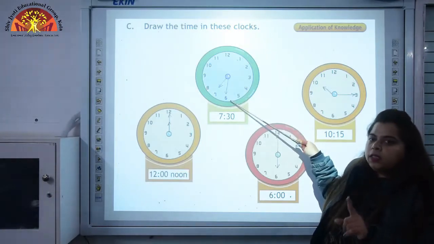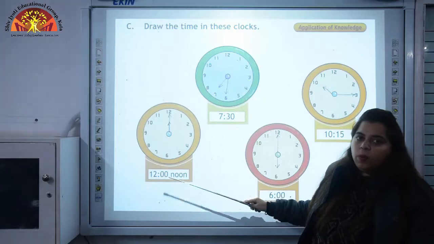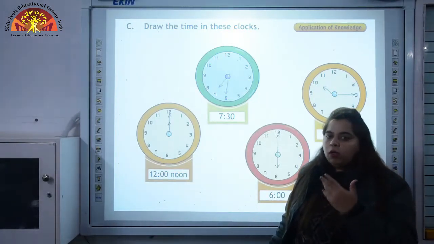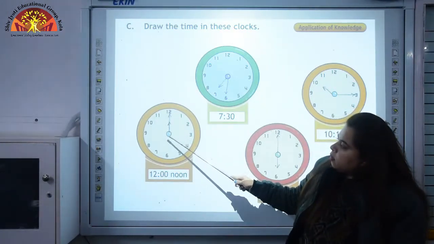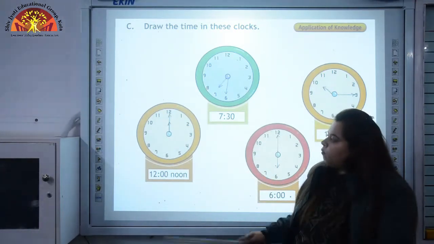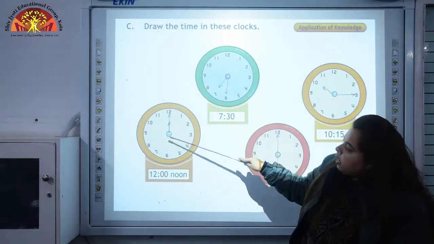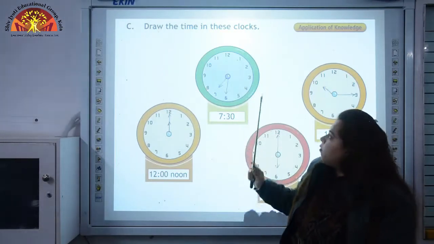This is 7:30. Next is 12 noon. So, when it is 12 noon, minute hand and hour hand will be on 12. You can see short hand, this is hour hand, and long hand, this is minute hand. So, both will be on 12.